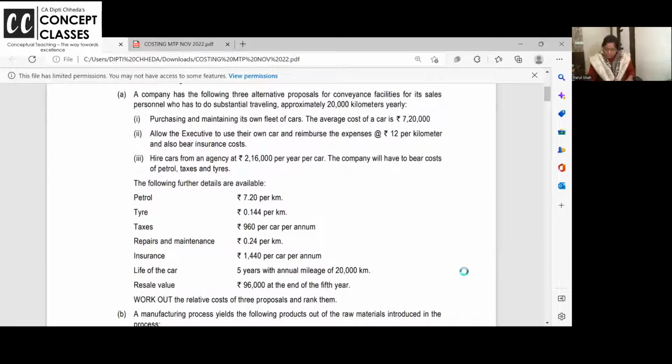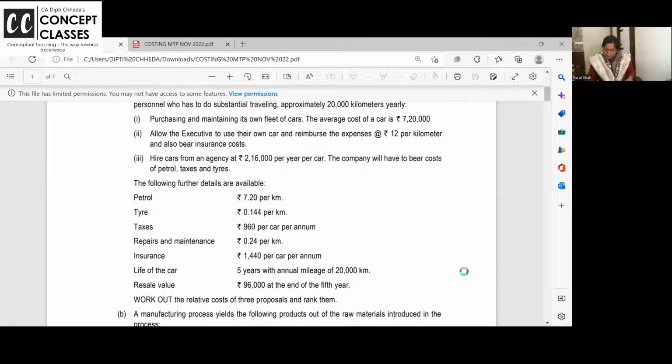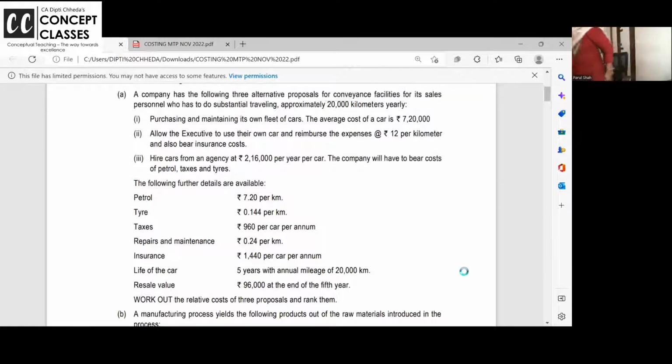Now here almost all the costs are given per kilometer. But taxes are given as 960. Can you all please pick up your calculators? Pick up your calculators and be ready. Yes. Look at the screen. How much is the tax you have paid? 960 rupees per annum.